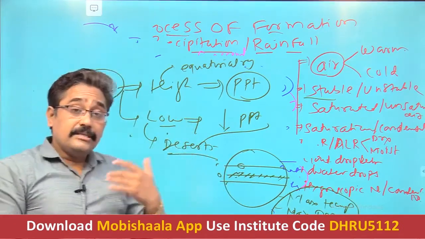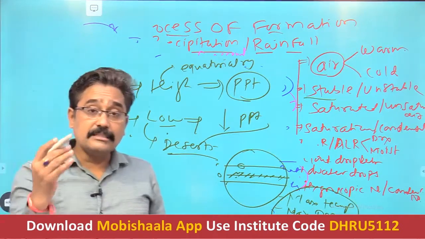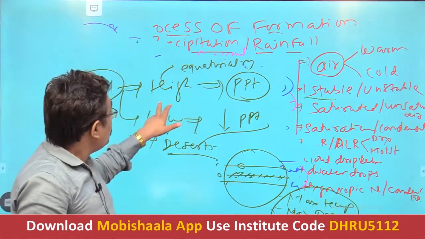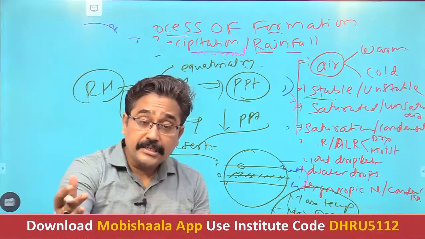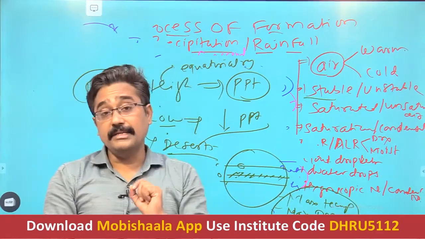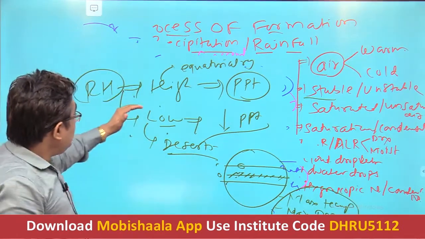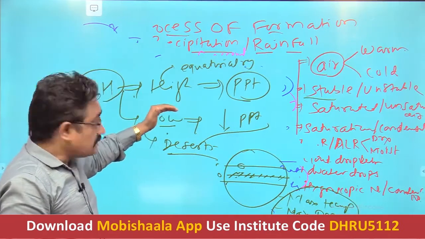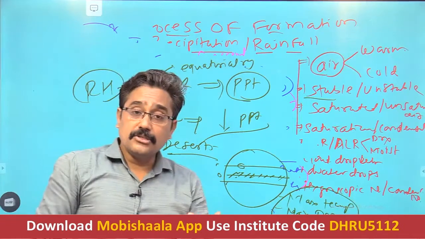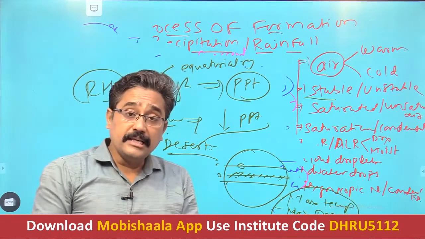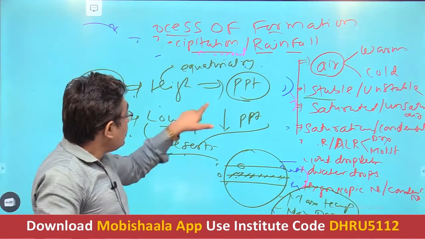But see the interesting feature: as far as human health and survival is concerned, the areas of high humidity as well as the areas of low humidity, both are very dangerous for human health. Getting it? Both are not considered soothing to human health. Take the example of desert and equatorial region.